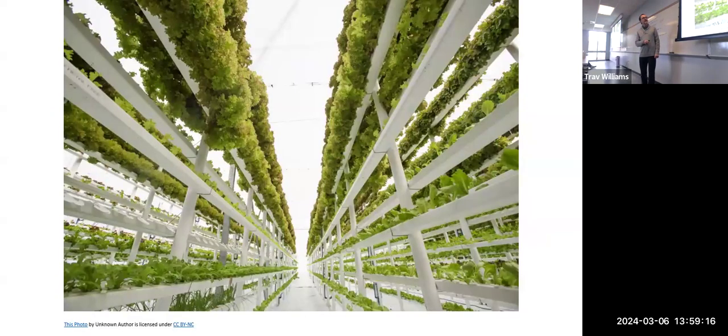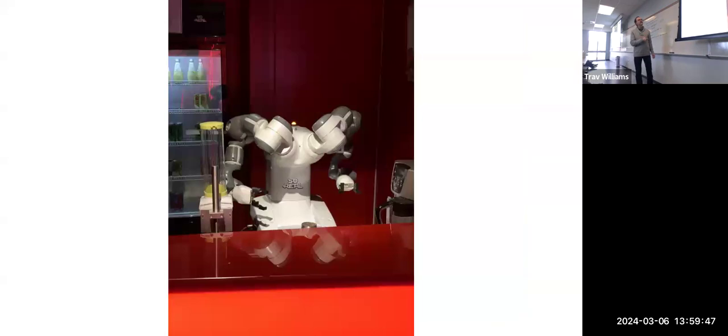This is vertical farming. Some crops you can grow indoors, and in doing so, control the environment completely, keep out pests, make sure the temperature's right, make sure the plant's getting the right amount of light, and that makes a lot of sense. If you can do that, in some cases, it might be not only a better quality product, but it might be cheaper than trying to grow the traditional way.